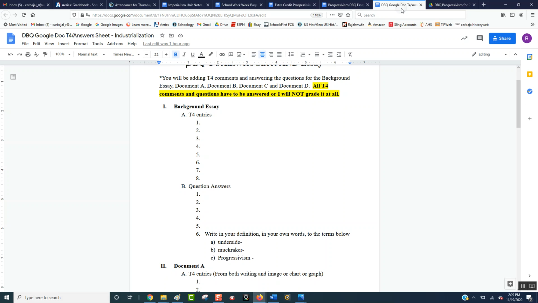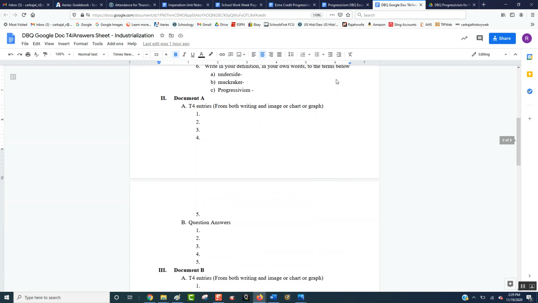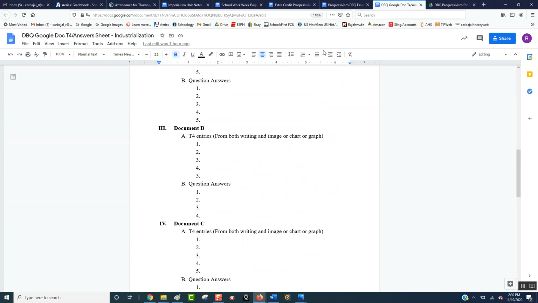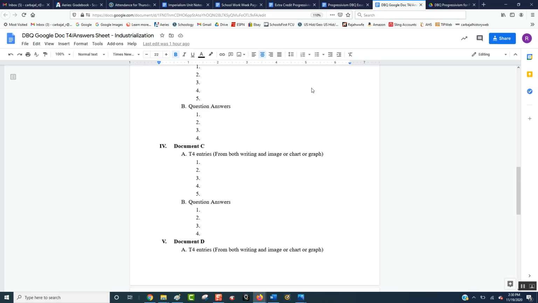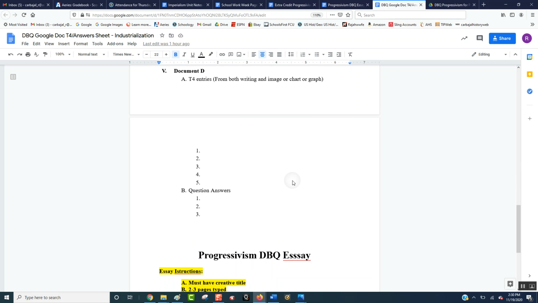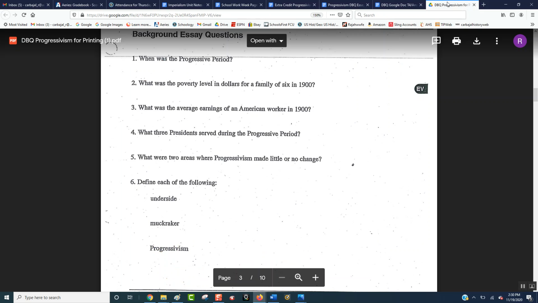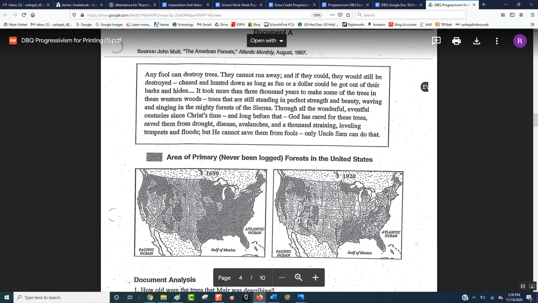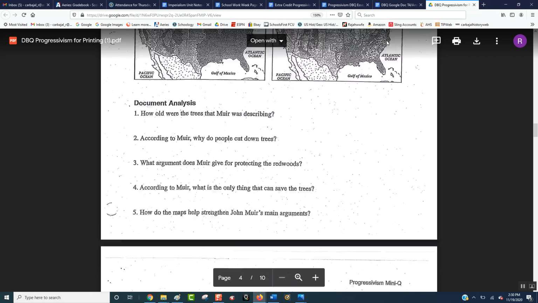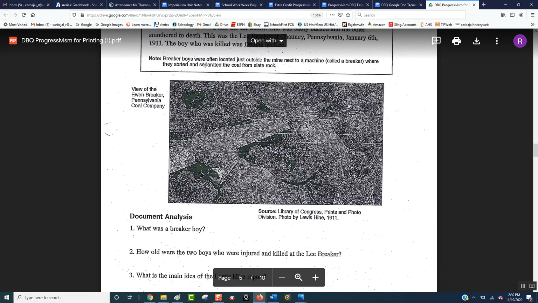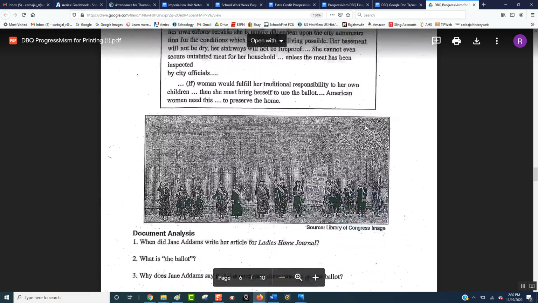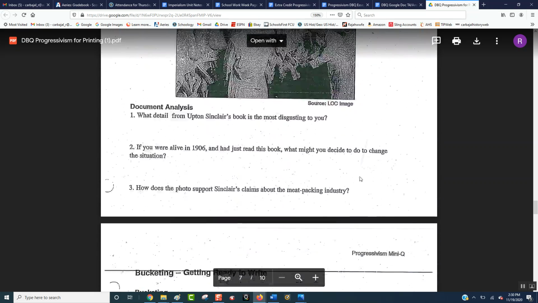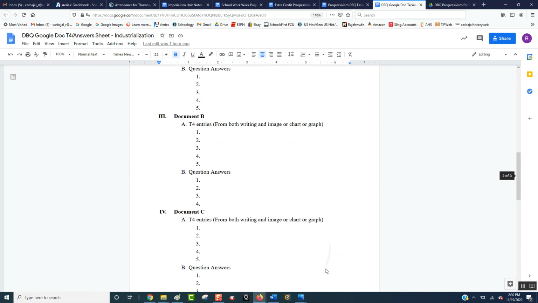Then you're going to go to document A, and there are five T4 comments and 5 questions. Document B, 5 and 4. Document C, 5 and 4. Document D, 5 and 3. And if we look at the documents, you should be able to see that in document A, there are 5 questions, and you're going to put 5 T4 comments. Then you're going to go to document B, put 5 T4 comments and 4 questions. Document C, 5 T4 comments, 4 questions. Document D, 5 T4 comments and 3 questions. And you're going to put them all in this document.